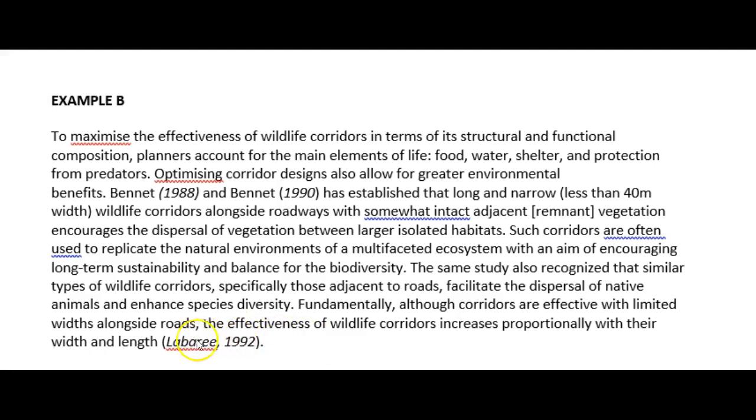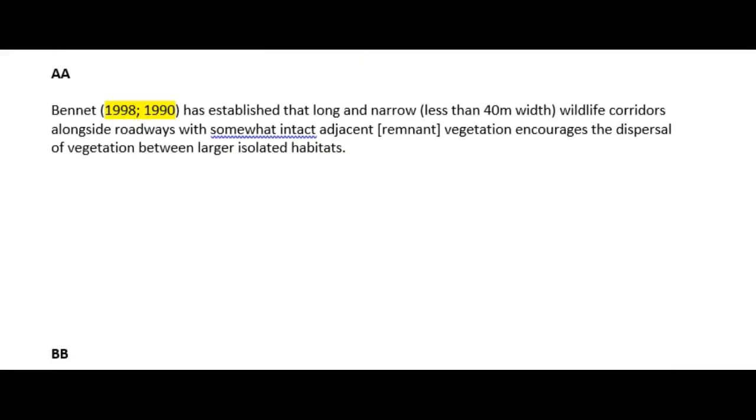The other thing is, when we are writing our in-text citations, we don't use italics. And here you can see that the author is Bennett, 1988, and Bennett, 1990. Now, when we have two authors that have the same family name but a different year, we write it slightly differently. Looks like this. We put Bennett, and then in brackets we put both sets of years separated by a semicolon. I've highlighted it here just to show you, but you don't need to do that either.